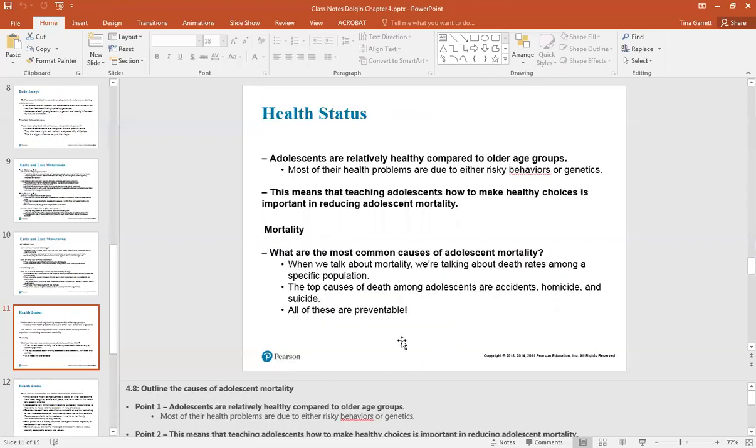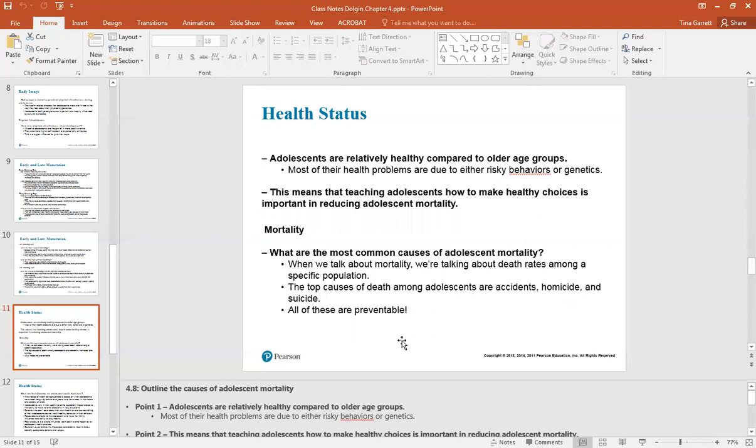The health status of adolescents is that adolescents are relatively healthy compared to other age groups. Most of their health problems are due to either risk behaviors or genetics. This means that teaching adolescents how to make healthy choices is very important in reducing adolescent mortality.